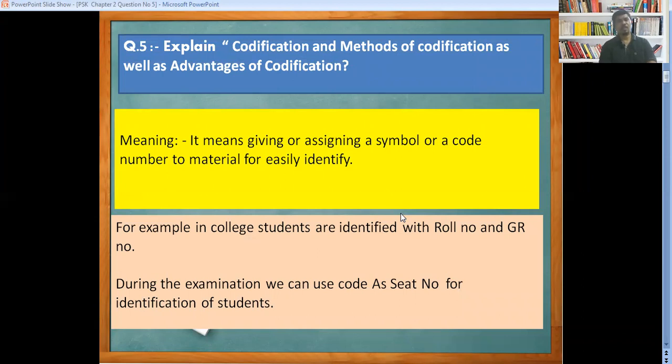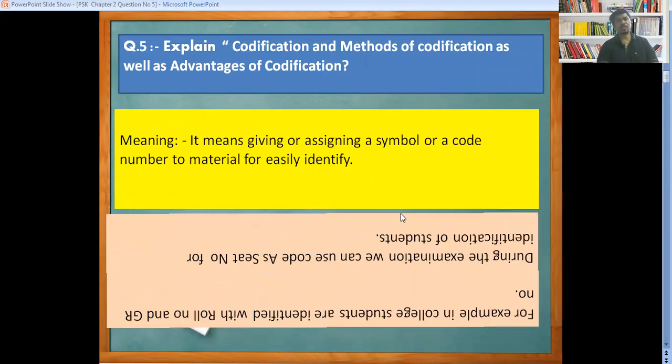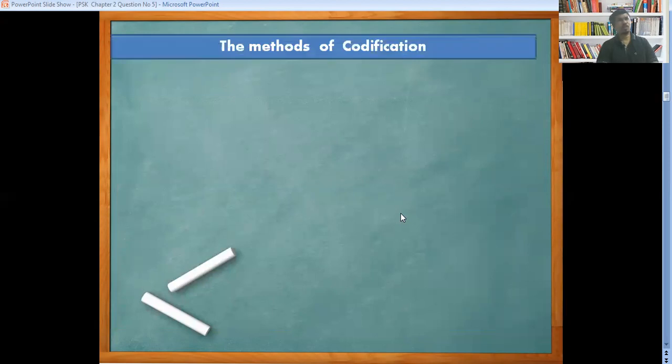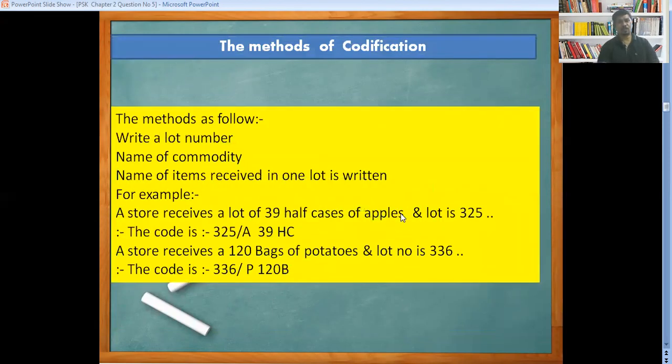So we can say codification is giving or assigning a symbol, a code, a number, or a name to the material for easy identification. Now we are going to see the techniques of codification, the types of codification, the methods of codification, and how you can do the codification. Look at the method as follows.